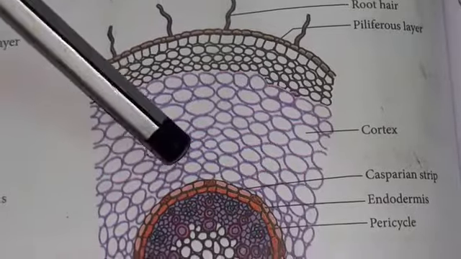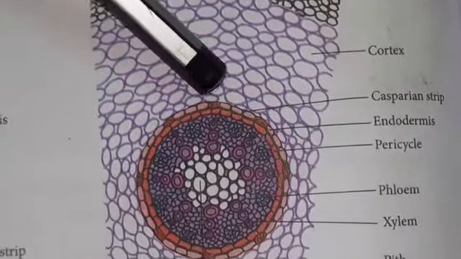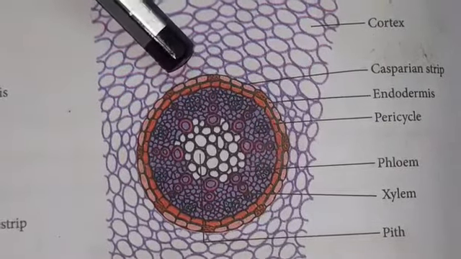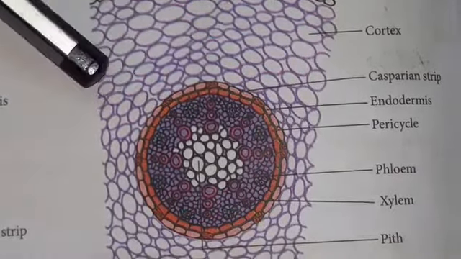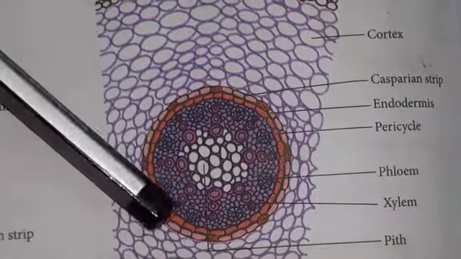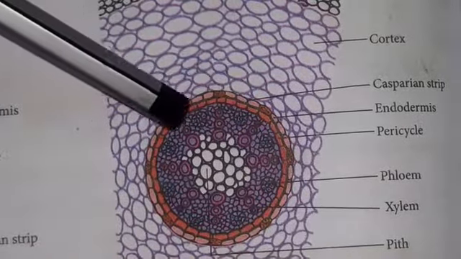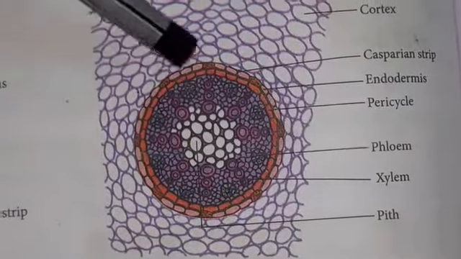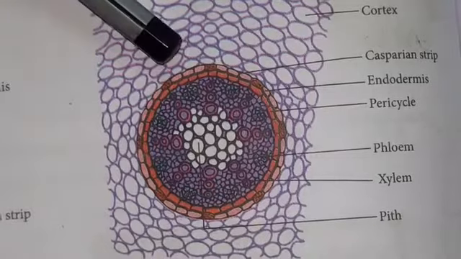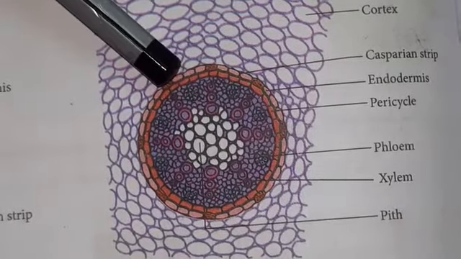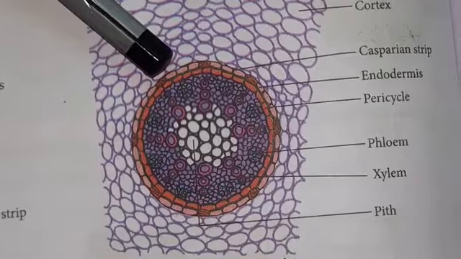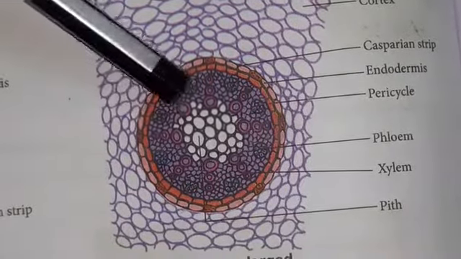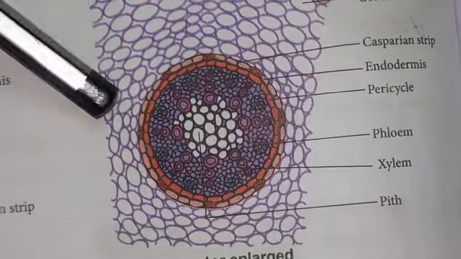The innermost layer of the cortex is called the endodermis. The endodermis is made up of a single layer of barrel-shaped parenchyma tissue which are arranged without any intercellular spaces. They are tightly packed and form a ring around the stele region. Some of the endodermal cells contain a thick band-like structure made up of suberin and lignin, present in the radial and inner tangential wall.